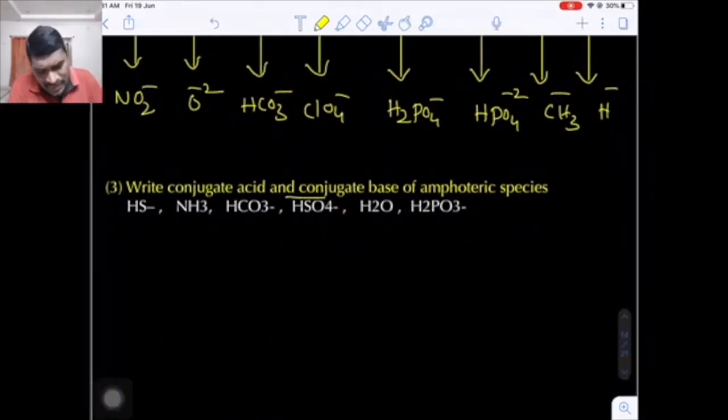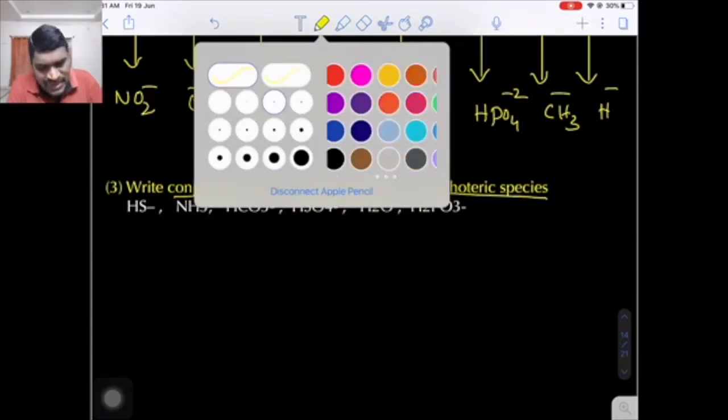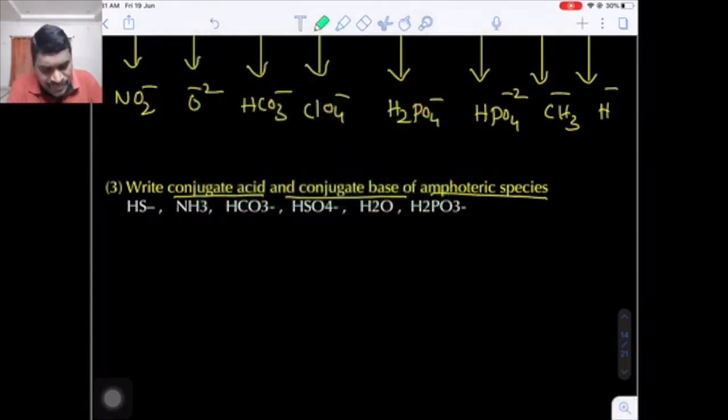Now here one more question is there, conjugate base and conjugate acid of amphoteric species. What is the definition of an amphoteric species? The species which can act as both acid as well as base. Now the first question, hydrogen sulfide. Here we have to write both the conjugate acid as well as the conjugate base. Just now I told you how to write the conjugate acid by adding one proton, so you will get H3S plus. How to write the conjugate base? By subtracting the proton, so you will get S minus 2.